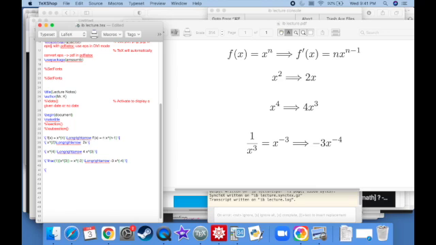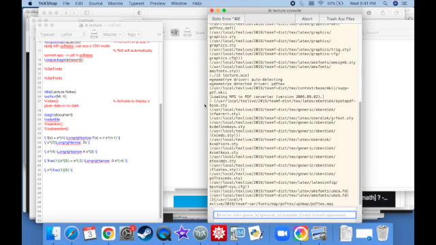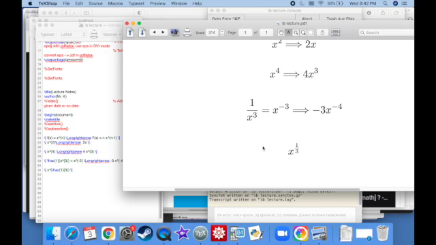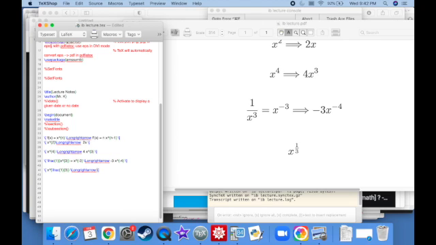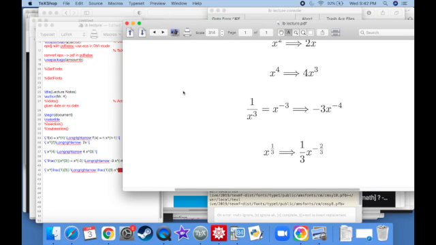What happens if you have a fraction? I think we kind of already see where this is going. What if you have, let's say, the cube root of x? We just did this one in class. It's really not hard. The 1/3 is going to come down out front, doesn't matter what it is, and then it's going to be x to the negative 2/3 power. Isn't that a lot easier than having to do that huge definition? You know, 1/3 minus 1 is just going to be negative 2 over 3. See what I'm saying?